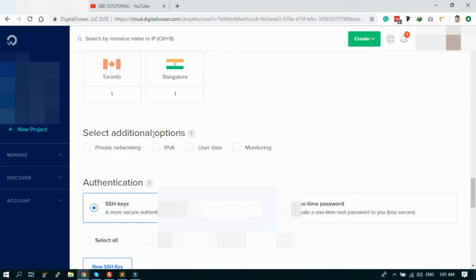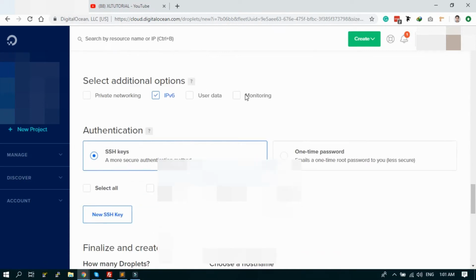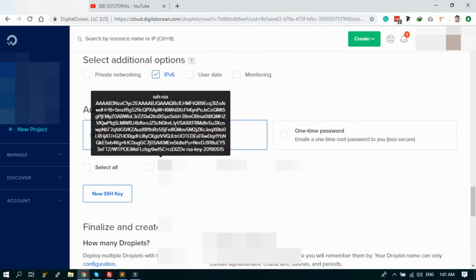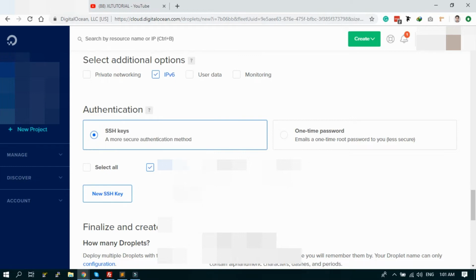Then select the additional options. You can select the private networking IPv6. I'm selecting IPv6 and the SSH authentication. This is my authentication. I already installed this SSH, generated the SSH from my desktop. In next video, I'll show you how to generate the SSH key.